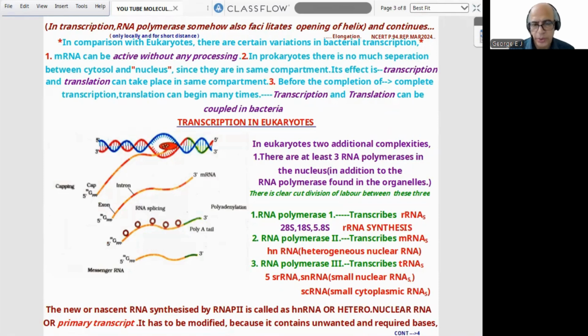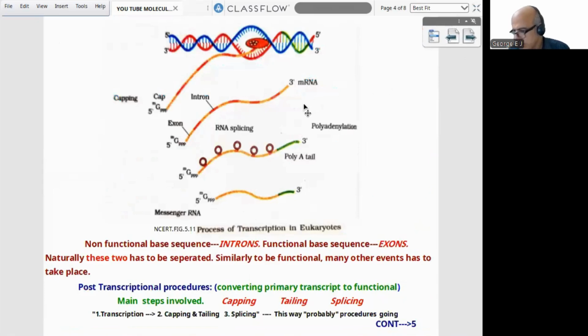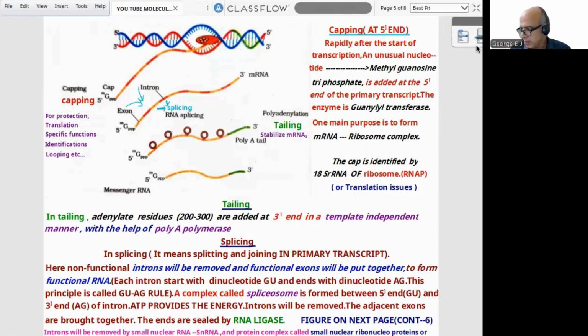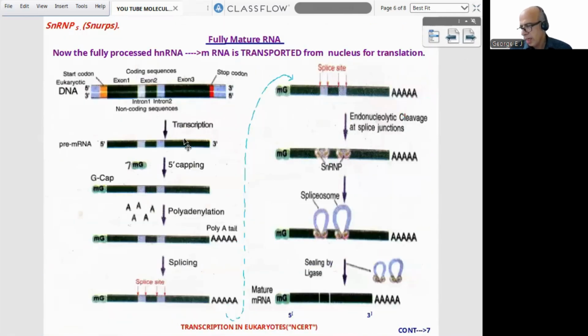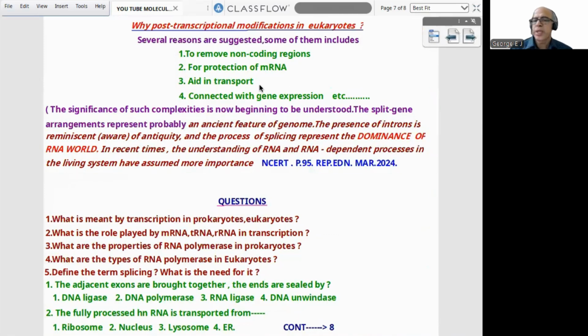Next, transcription in eukaryotes. It is more complex. The nucleus is there, and there are 3 RNA polymerases, 1, 2, 3, what functions they are doing, what happens to the primary transcript, and why it is needed. Then one beautiful diagram shows how splicing happens with the 5', 3', capping, tailing, with introns and exons. Then how it will be sealed by RNA ligase. Then another beautiful diagram, which the present NCERT does not contain but the old NCERT does, everything mentioned here. I think it is clear. Then why post-transcriptional changes are needed in eukaryotes, then the significance of such complexities, then 5 theory questions and 5 NEET model questions with the key here.